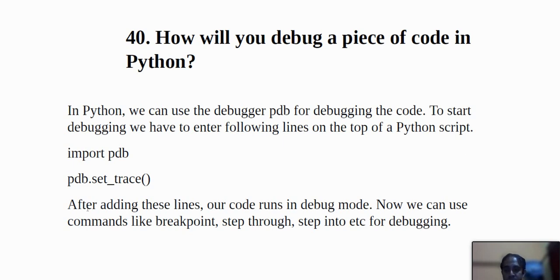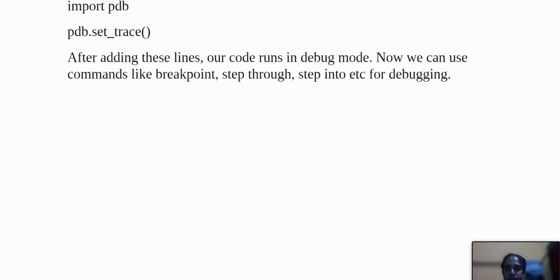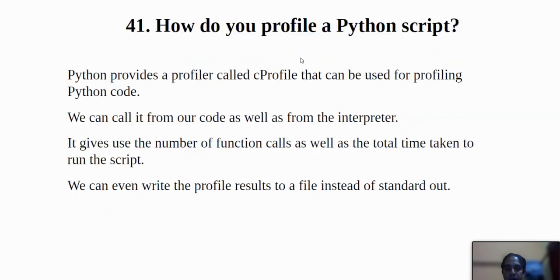This is known to all: import pdb. After adding these lines our code runs in debug mode, and now we can use commands like breakpoint, step through and step into for debugging. So this is known to also all. And the 41st question is: how do you profile a Python script?